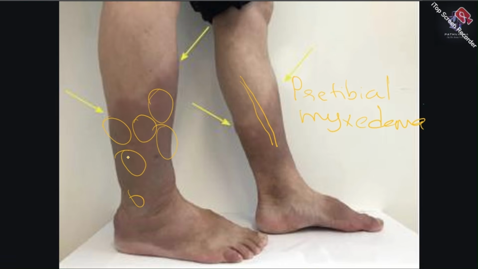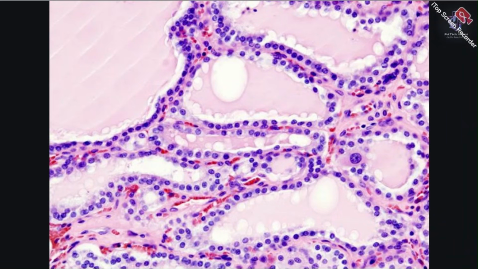Okay, now when we look at the gross and microscopic findings of Graves' disease, because the gland is getting stimulated continuously, you have an enlarged thyroid gland. Okay, but when you look at the microscopy of the thyroid gland in Graves' disease, because your thyroid follicular cells are excessively stimulated by this thyroid stimulating immunoglobulin, these thyroid follicular cells will produce huge amounts of T3 and T4 into your colloid. Because of these huge amounts of T3 and T4 being secreted into the colloid, the colloid gets pushed away in such a way as if you are scooping it with some spoon.